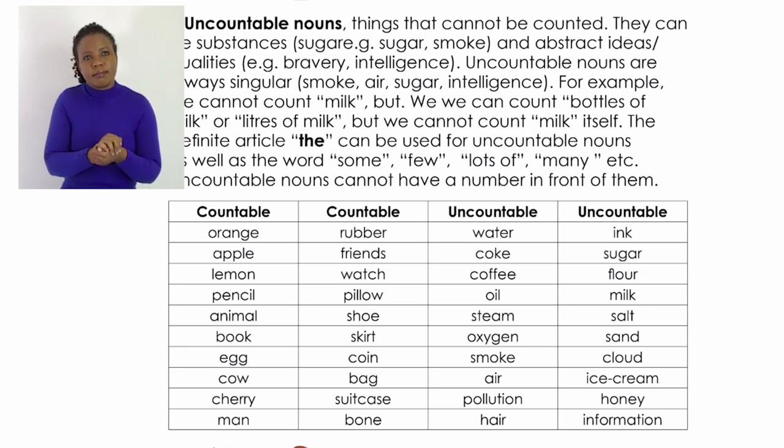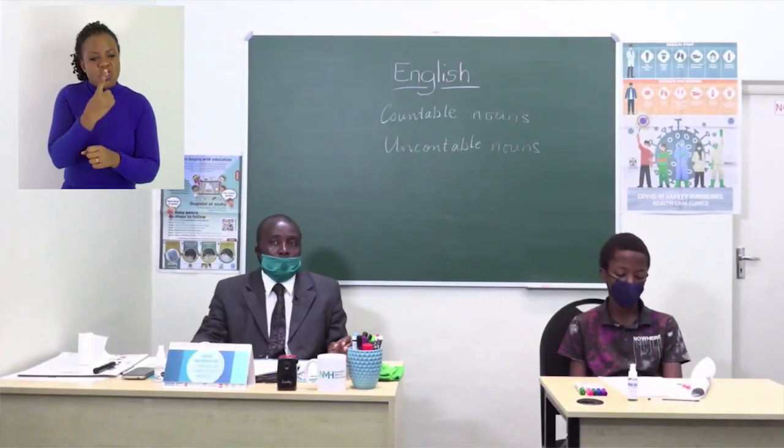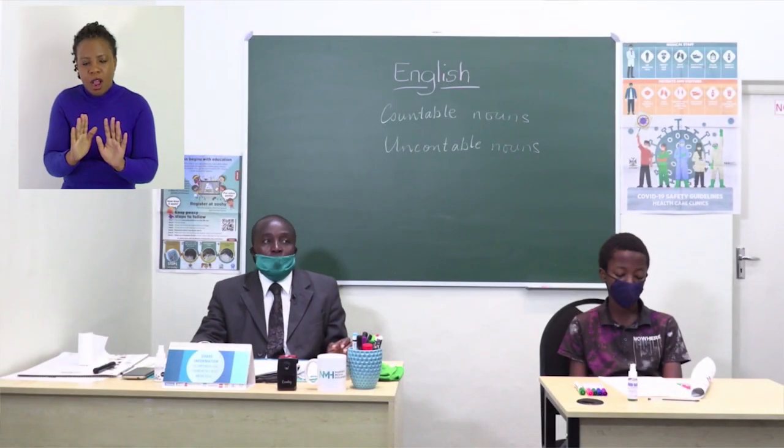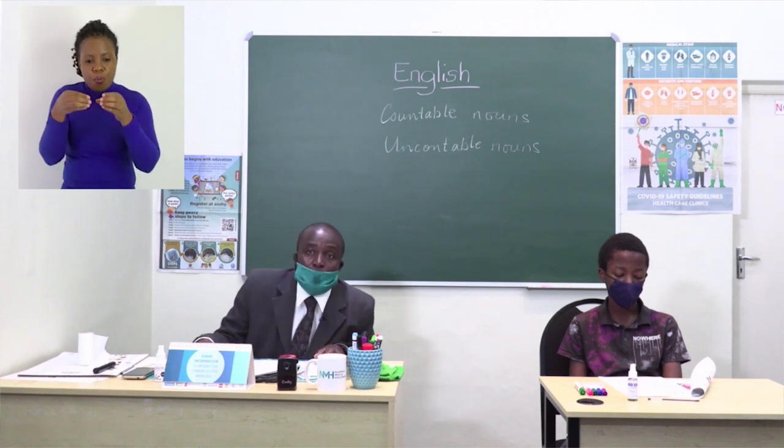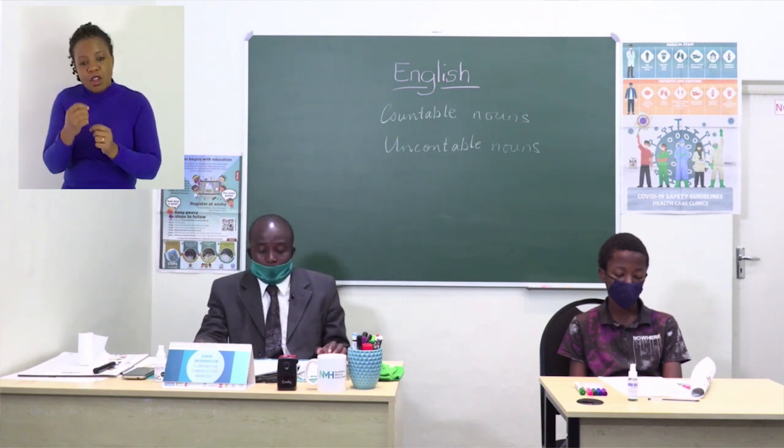We cannot count milk. We cannot count milk, but we can count bottles of milk or liters of milk. In other words, we are saying you can't say 1 milk or 2 milks, but you can say milk, 2 bottles of milk, 3 bottles of milk, etc.